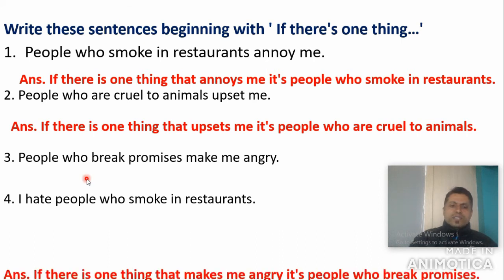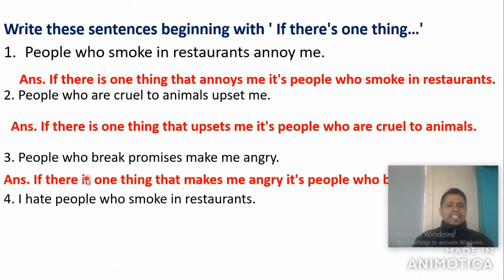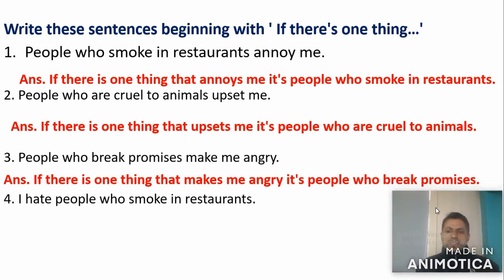Now let's look at this answer. If there is one thing that makes me angry, it's people who break promises, right? As I told you before, here you can write the contracted or full form. If there's, with an apostrophe, yes, here also; or "there is". Don't be confused with this.